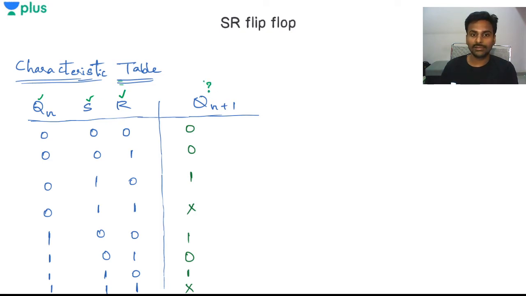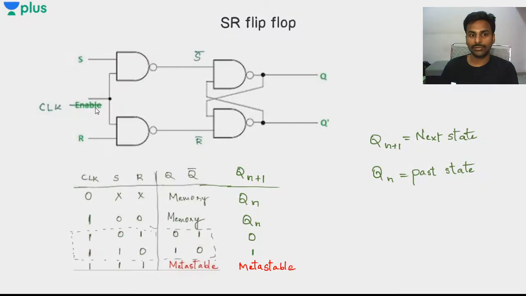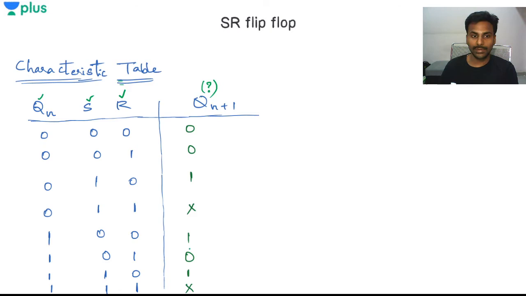What is the Qn plus 1 going to be? I need to answer that. So how do I get that solution? How do I get this answer, Qn plus 1? First of all, we need to write the Qn values, S values and R values. I need to fill up the inputs, and then I'll have the output. Let's see how that is possible.